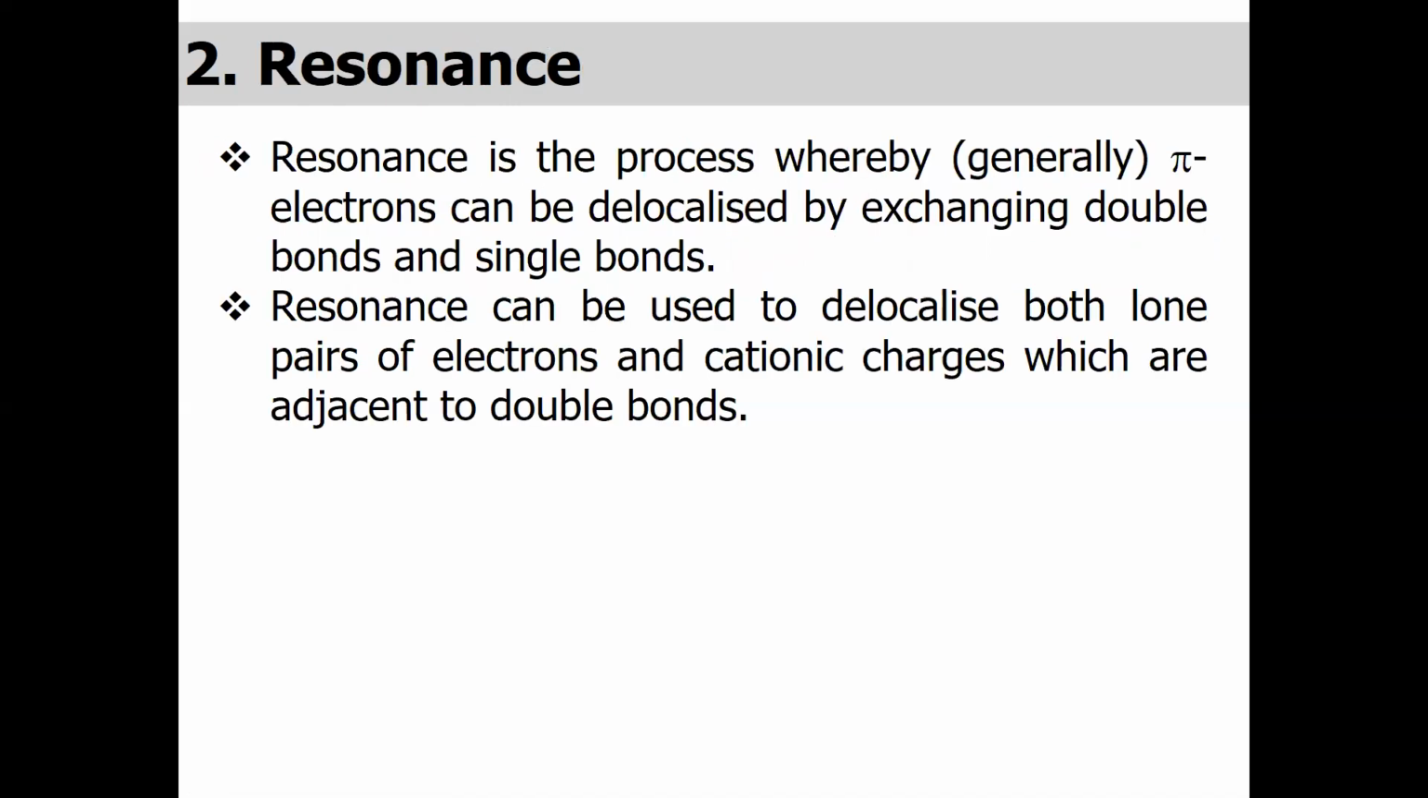Now let us discuss the next electronic effect, which is the resonance effect. A resonance effect is basically created by the movement or delocalization of the pi electron in between the double bond and the single bond. Resonance can be used to delocalize both lone pairs of electrons. It may occur in the cationic and the anionic form as well, adjacent to the double bond.